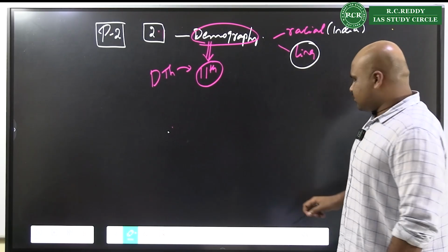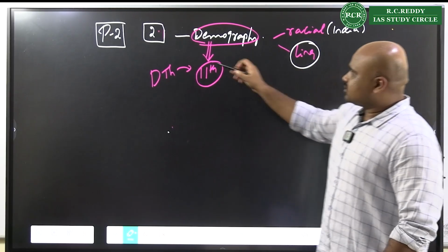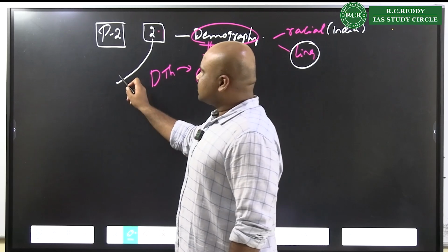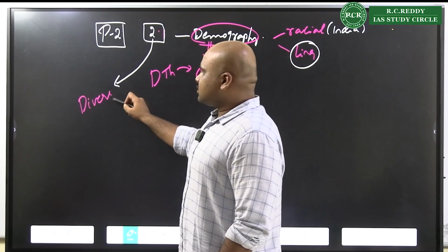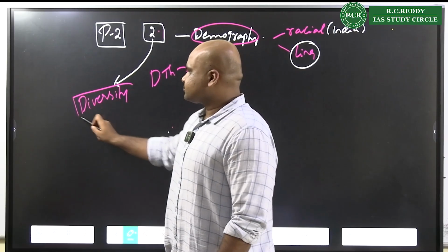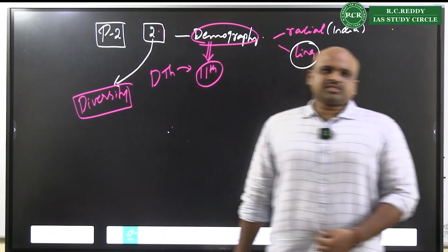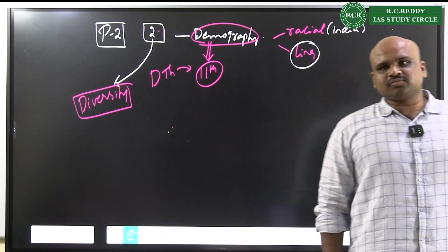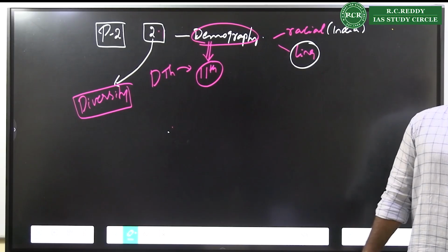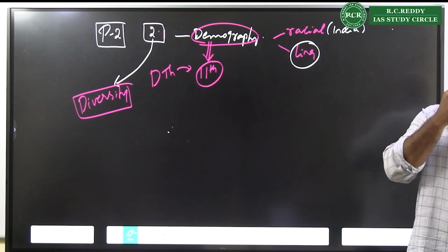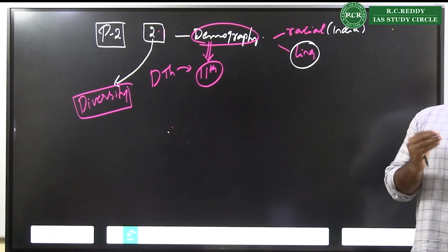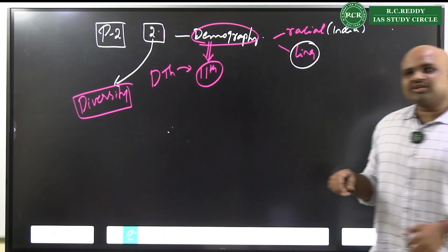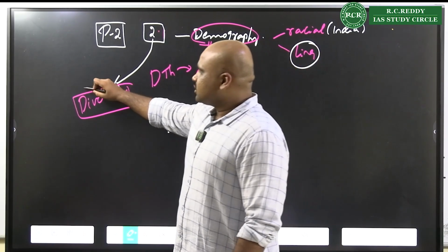The second thing that you will have to remember whenever you are writing this 2nd chapter is to ensure that you are emphasizing the diversity of India. Because when they ask you demographic characteristic features, or on demographics, most of us will think that we are only supposed to write something related to population. But the characteristic feature of Indian population is what? Diverse.